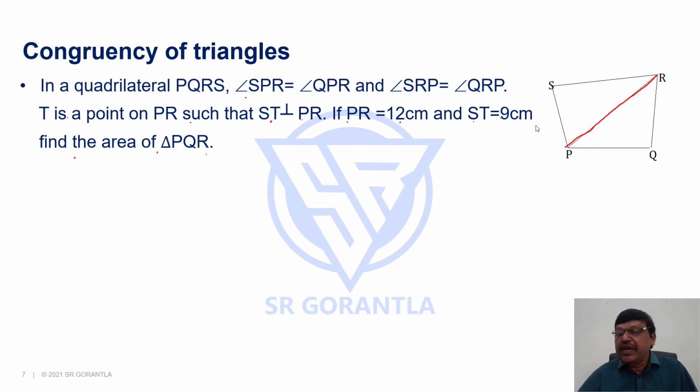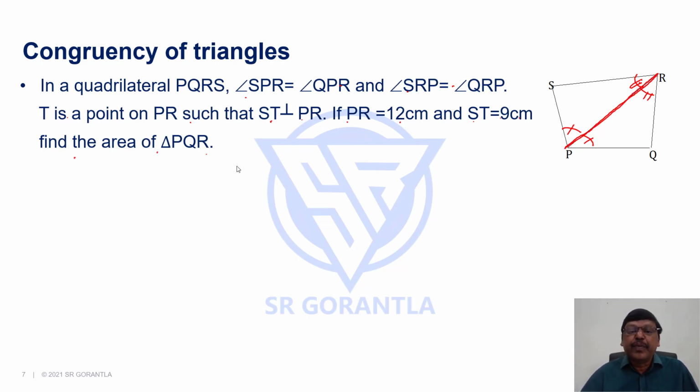Now, angle SPR, this angle, is equal to angle QPR, these two angles are equal. And angle SRP, this angle, equals angle QRP, these two angles are equal. And this PR is a common side.